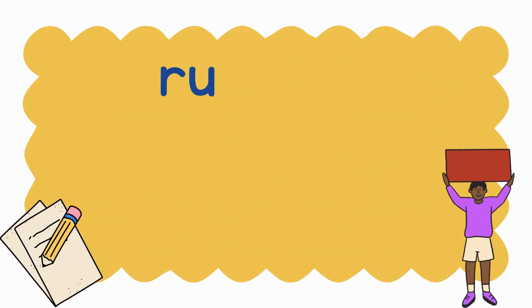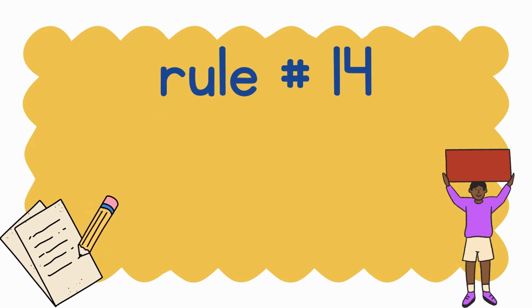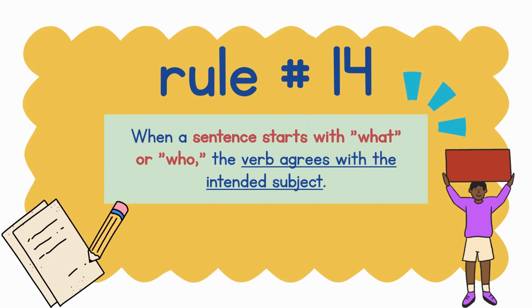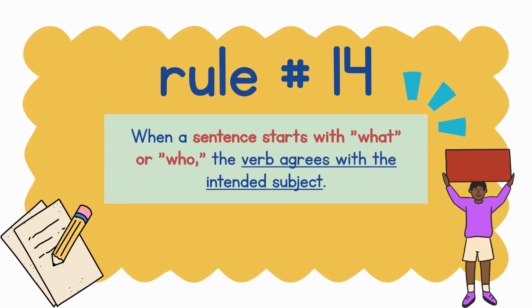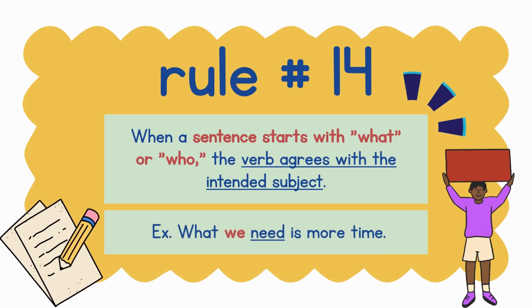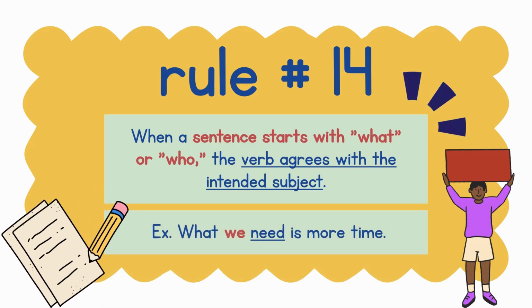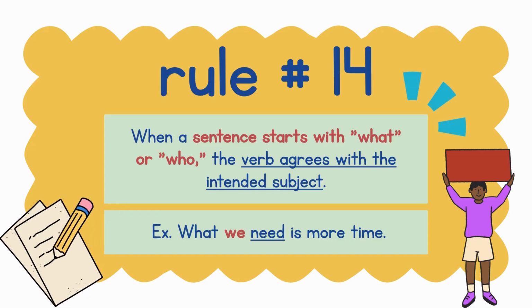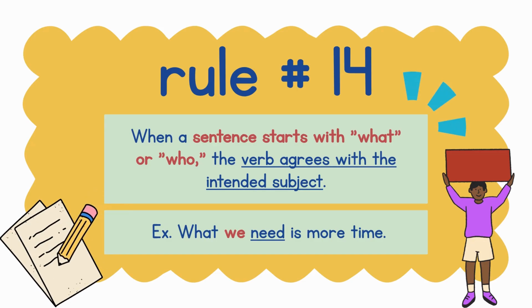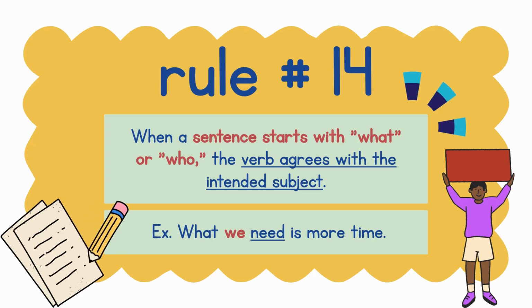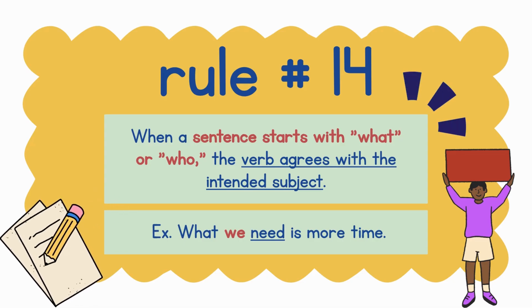Rule number 14. When a sentence starts with what or who, the verb agrees with the intended subject. Example, what we need is more time. Since the word what is followed by a plural subject, we must have a plural verb. Therefore, the word need here doesn't take S.